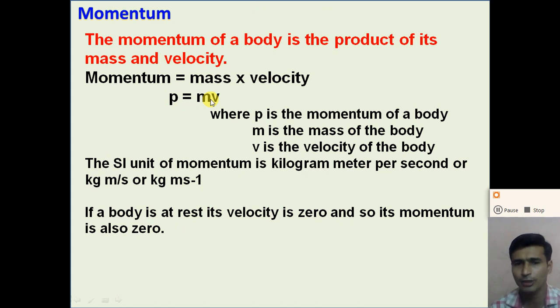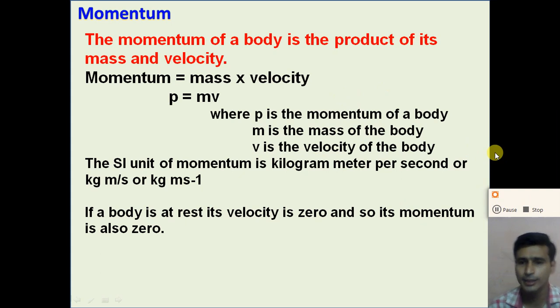The unit of momentum is kilogram meter per second, which can be written as kg m/s or kg m s^-1. If the velocity of an object is 0, the momentum is 0. So if the body is at rest, its velocity is 0, and we can say the momentum of the object is also 0.